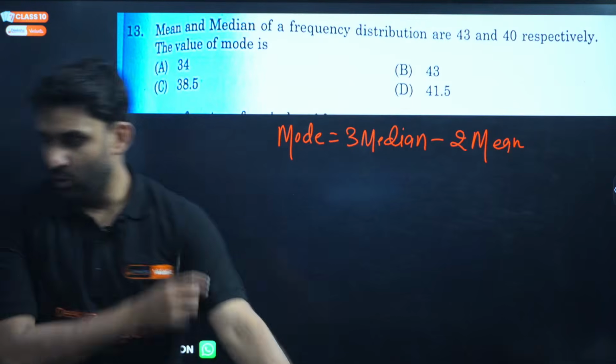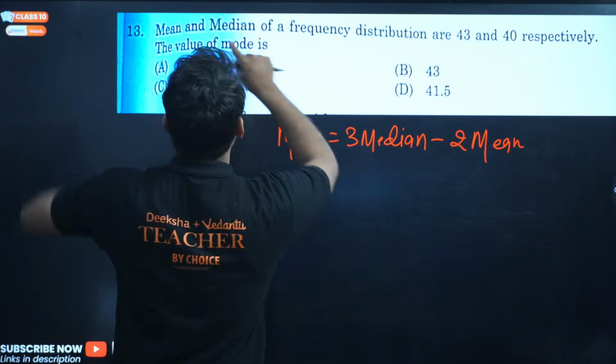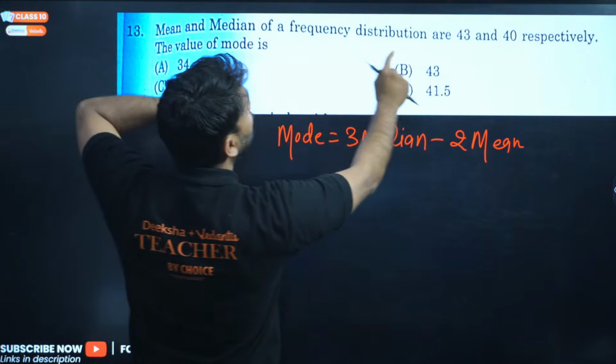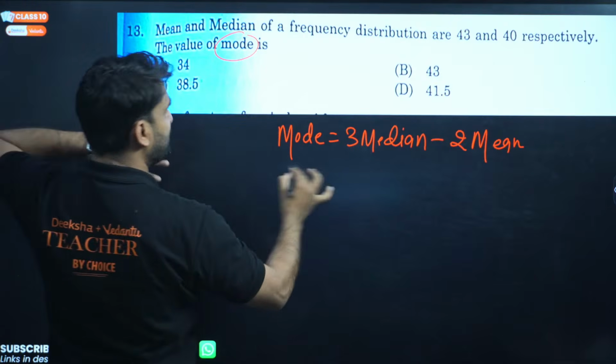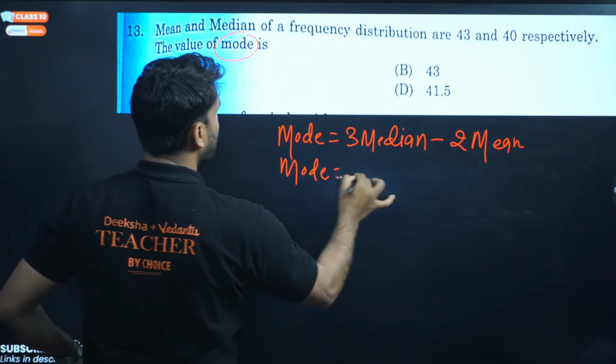And look at the question here. Okay. So, the mean and median of the frequency distribution are 43 and 40. Then what will be the value of mode? So, use this formula.